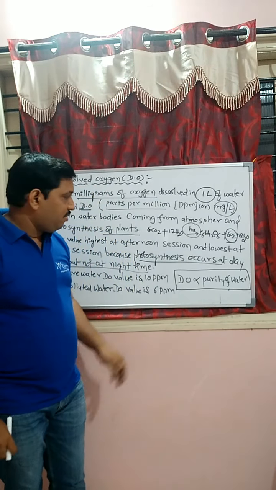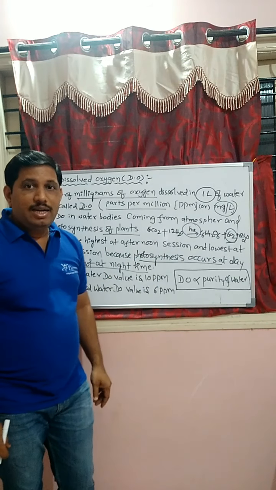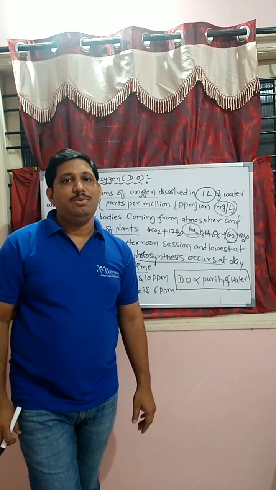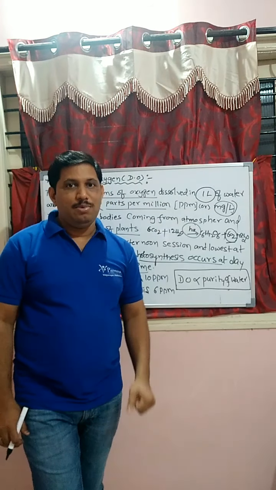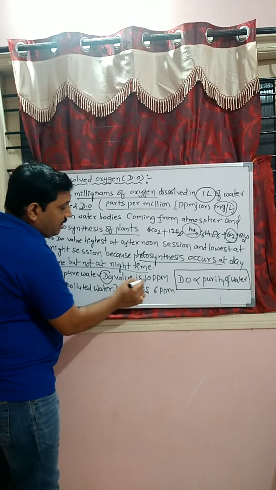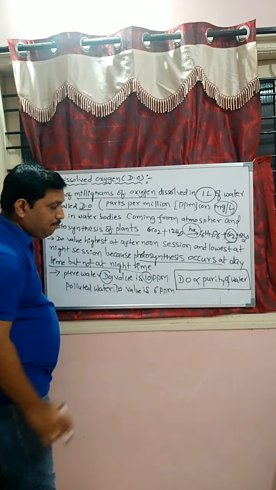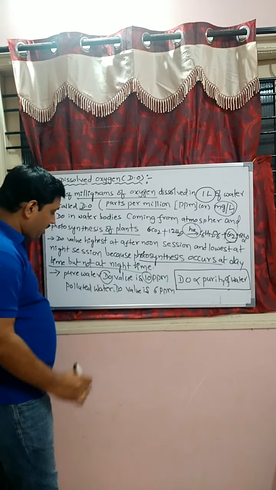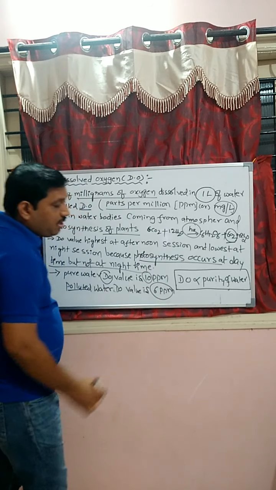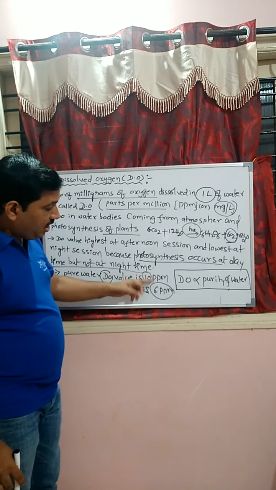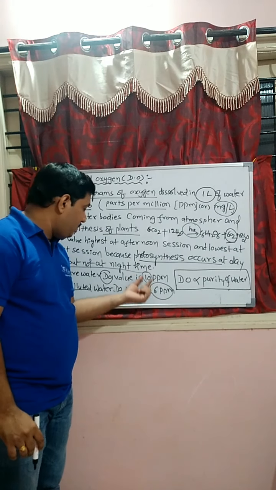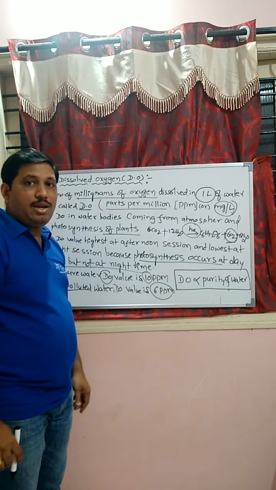From a competitive point of view, very, very important, students. In the daytime, the DO value in a water body is highest because sunlight is available. Next one, students. Pure water DO value will be 10 ppm, that is 10 parts per million. Polluted water DO value will be 6 parts per million. Here the DO value decreases. In polluted water there is less DO value, and in pure water the highest DO value.